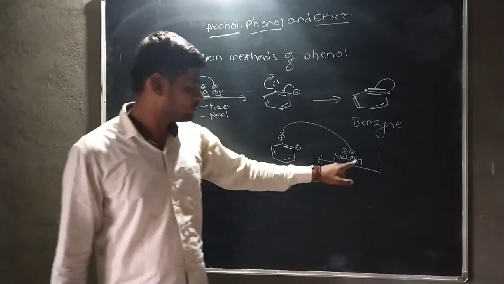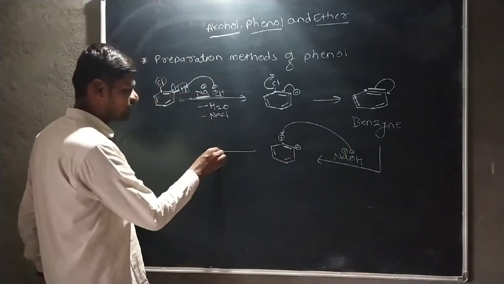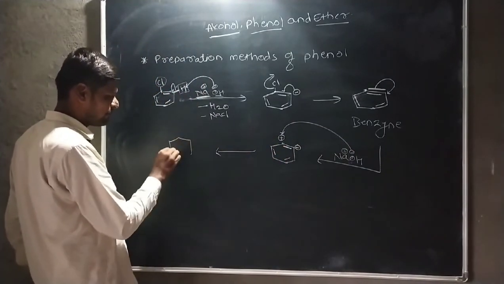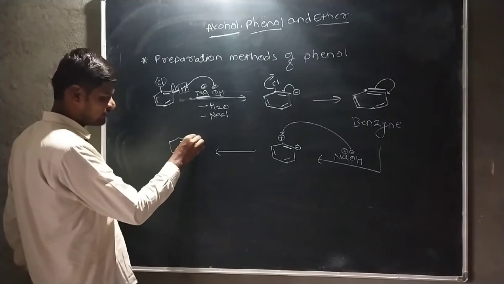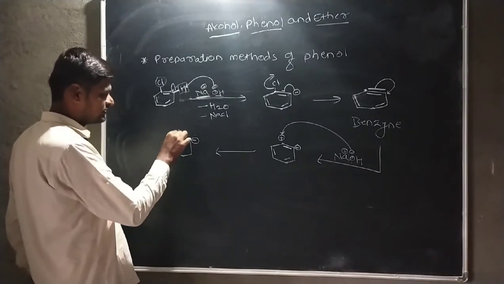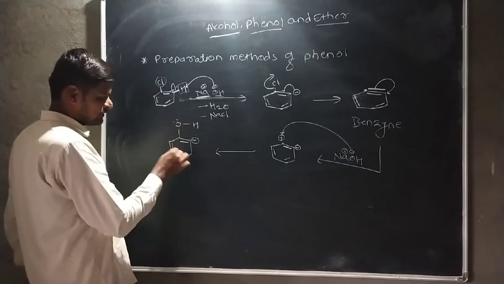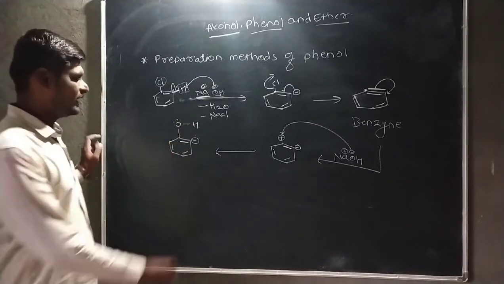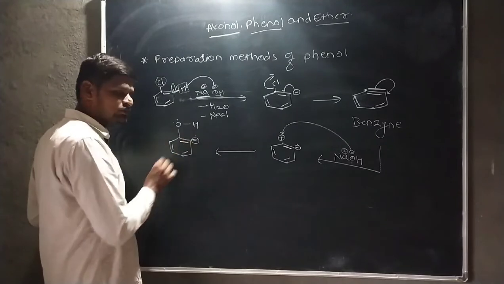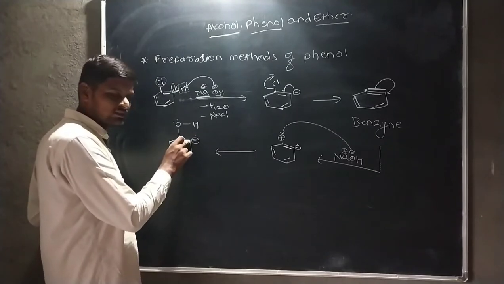On this positive charge, the OH minus attacks here, and there is a formation of this carbon, which also shows the negative charge. This is an O, this is an H. This is a double bond, this one is a double bond. And this carbon shows the negative charge, that means one lone pair is extra present on this carbon atom.